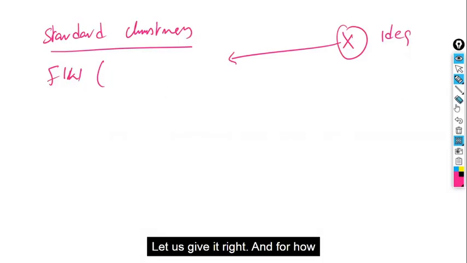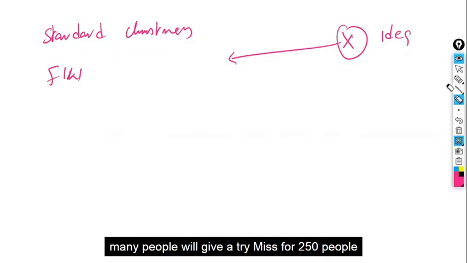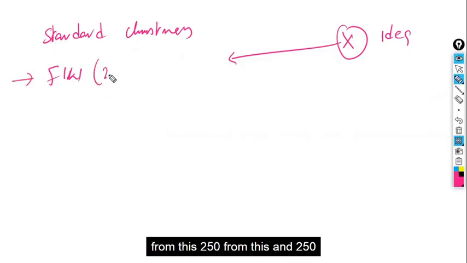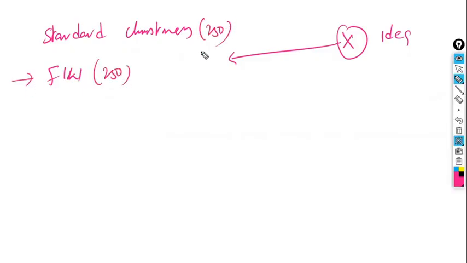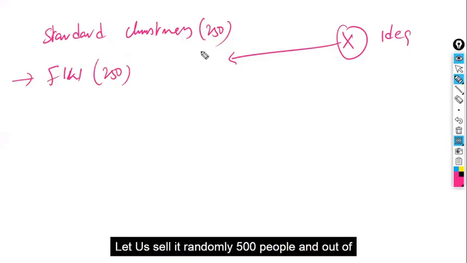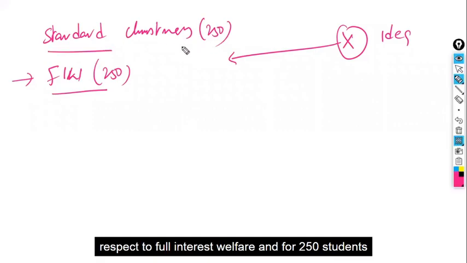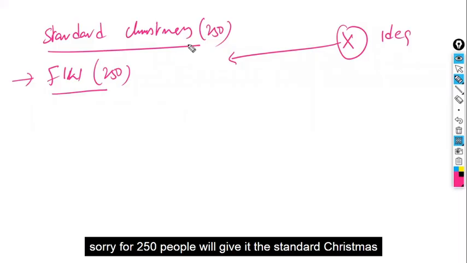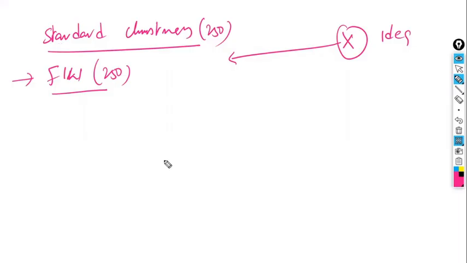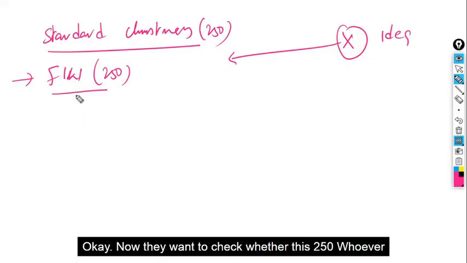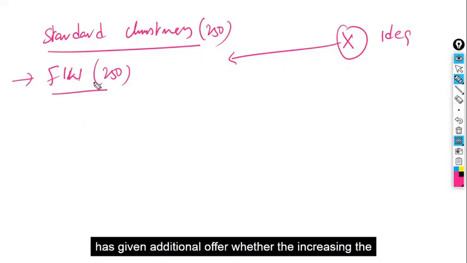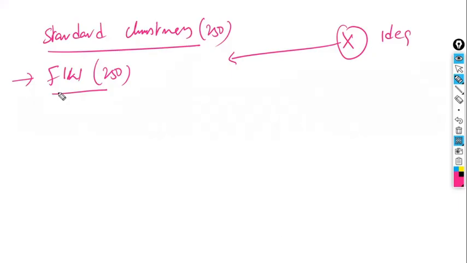And for how many people will we give a try, miss? For 250 people from this and 250 from this. Let us select 500 people randomly, and out of 500, 250 people will get the full interest rate waiver, and 250 people will get the standard Christmas promotion, whatever it is. For past years we followed the same thing, and will continue. Now they want to check whether the 250 who were given the additional offer are increasing the business or not. That is their question.